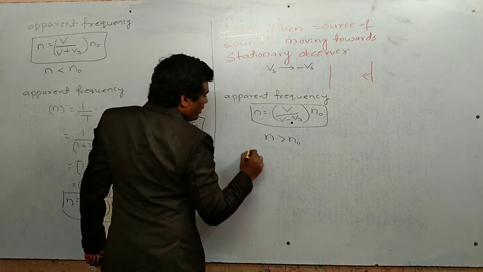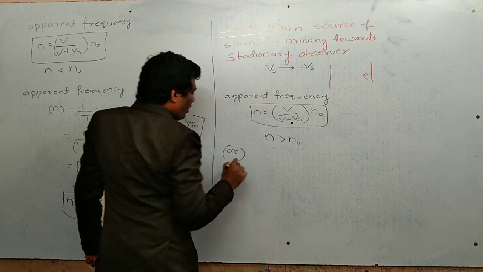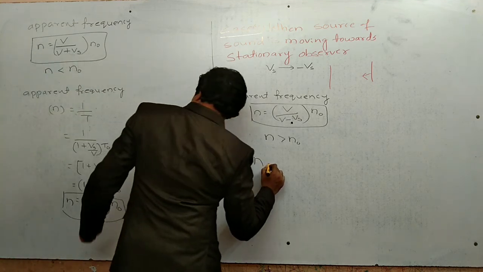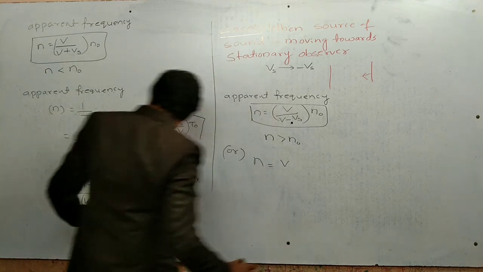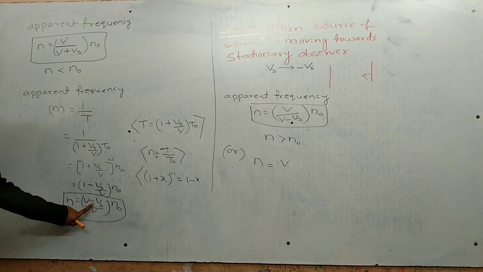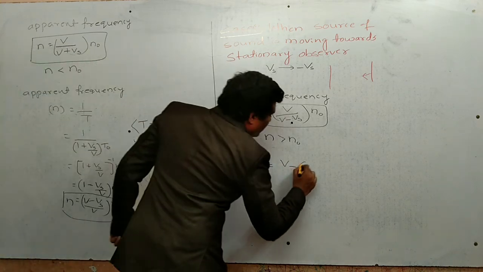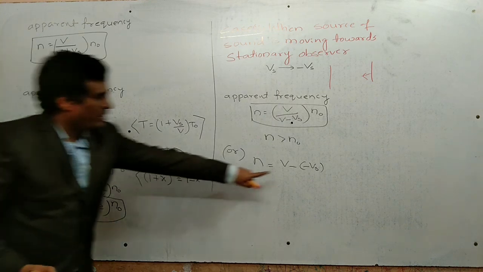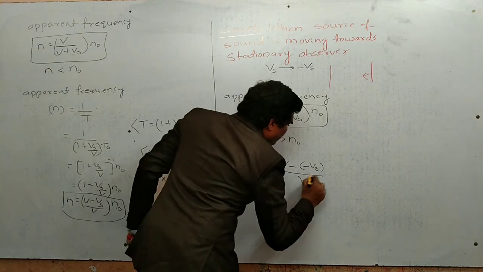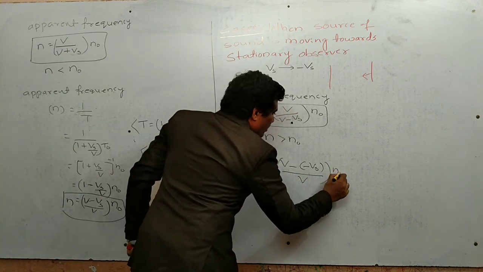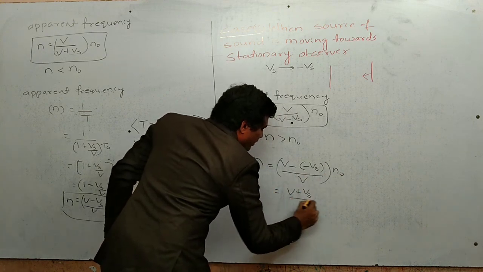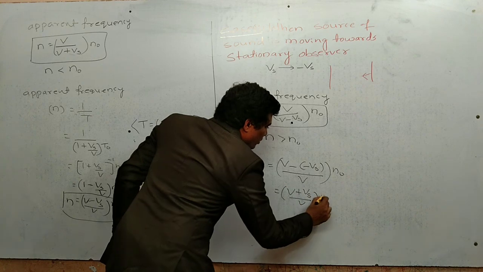Or another formula: n equals V minus Vs by V n naught. In place of Vs we have to take minus Vs here. Minus into minus is plus, so V plus Vs by V into n naught.